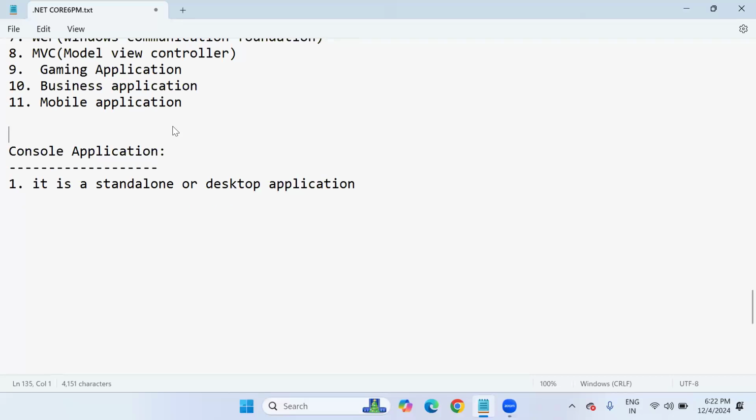In console application, first of all, console application will provide the CUI facilities. CUI means what, you know? CUI means command user interface or character user interface. Every time we are going to deal with characters only, like input in the form of characters, output also in the form of characters. Console application will provide the CUI facilities.